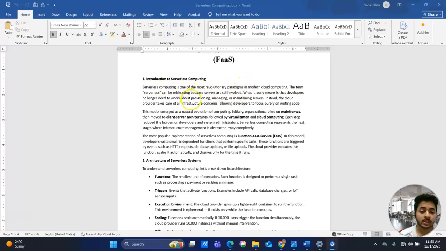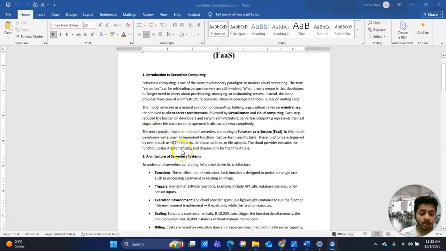The term serverless can be misleading because servers are still involved. What it really means is that developers no longer need to worry about provisioning, managing, or maintaining servers. Instead, the cloud provider takes care of all infrastructure concerns, allowing developers to focus purely on writing code.